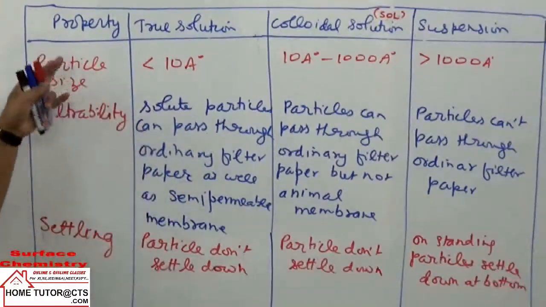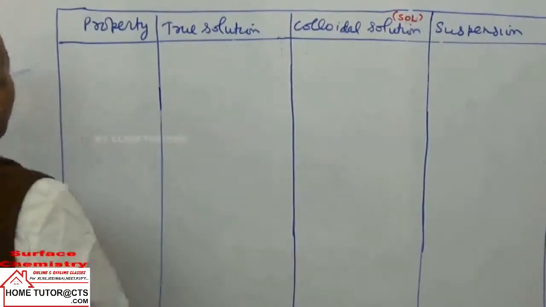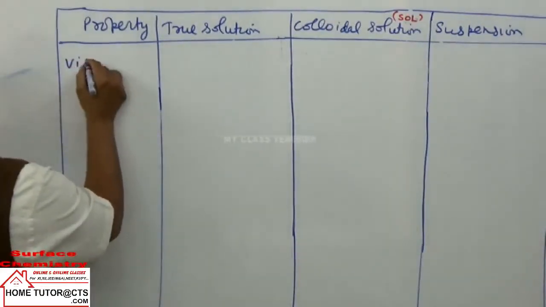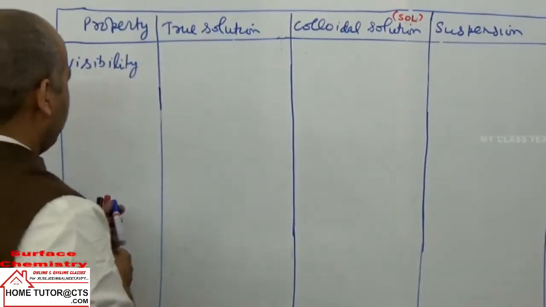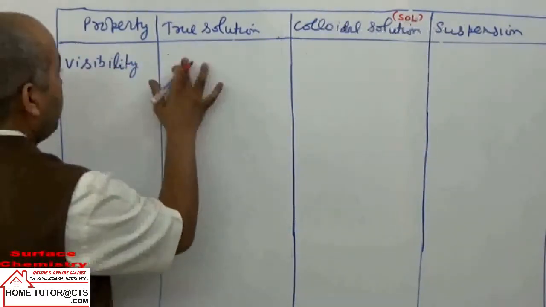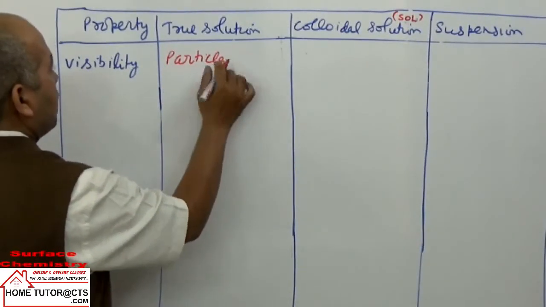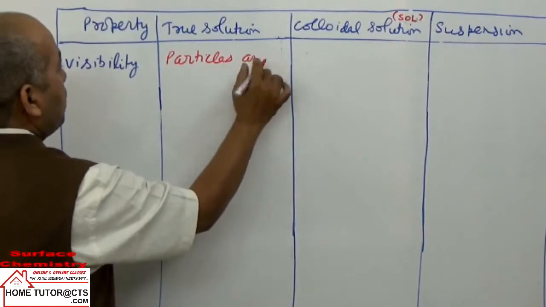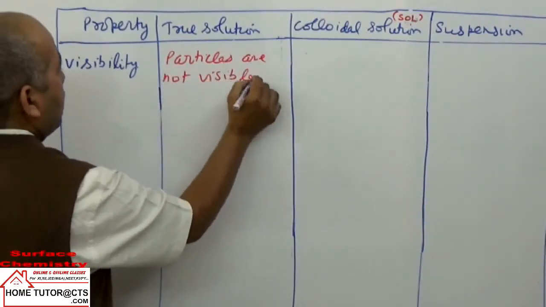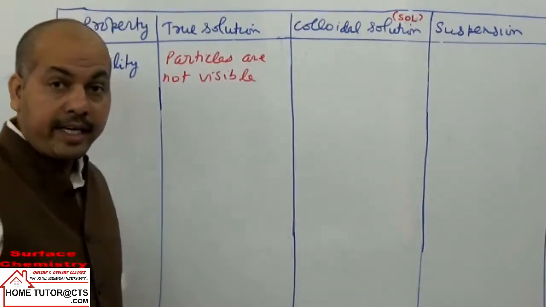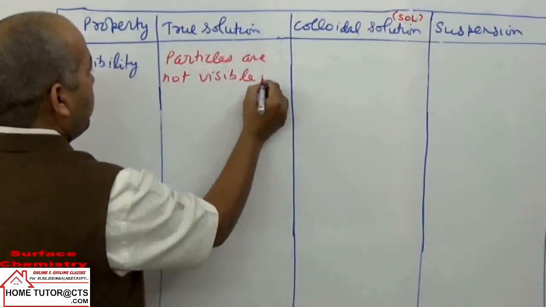Okay. Now next property we can take here is visibility of particles. In this case, particles are not visible by naked eye or even ultra microscope.